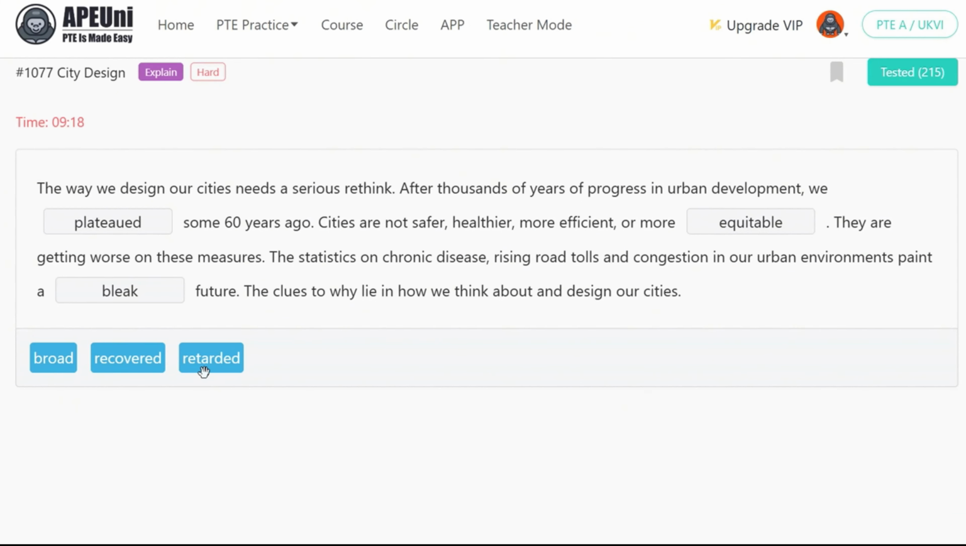Last one is retarded, which means slowed down or hindered, but plateaued more accurately conveys stagnation without implying complete backward movement. The lack of funding retarded the project's progress. Poor infrastructure retarded the city's growth. Make sense? So we have ended up with correct options: plateaued, equitable, and bleak.